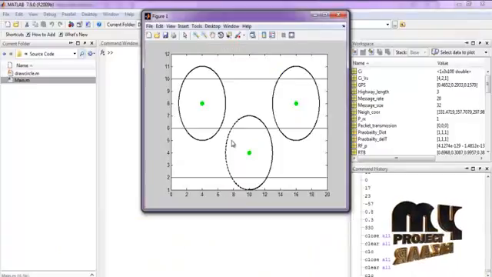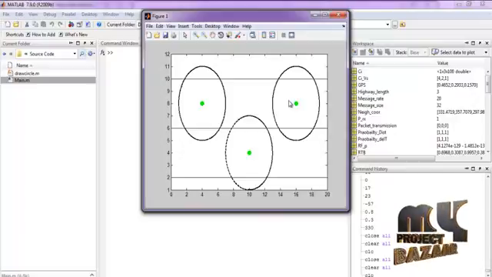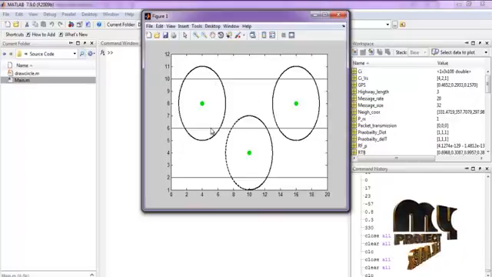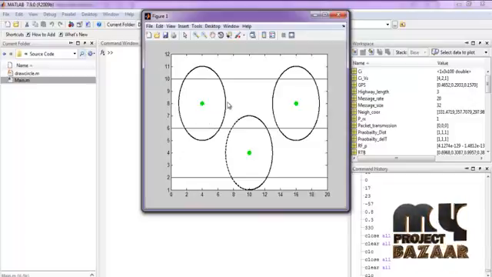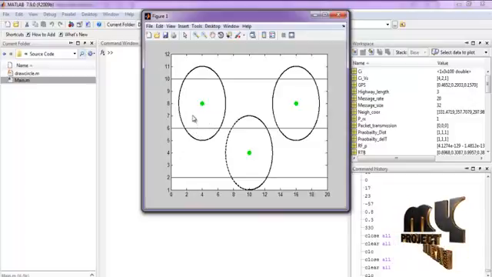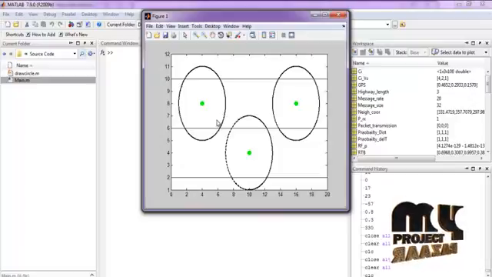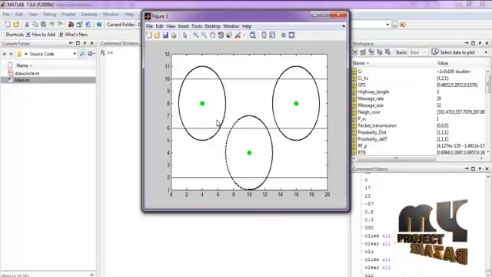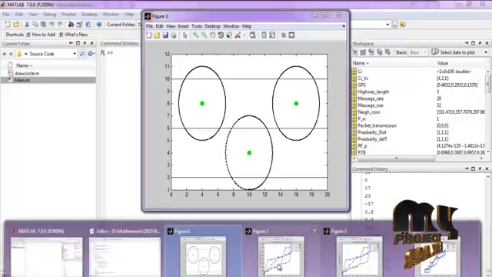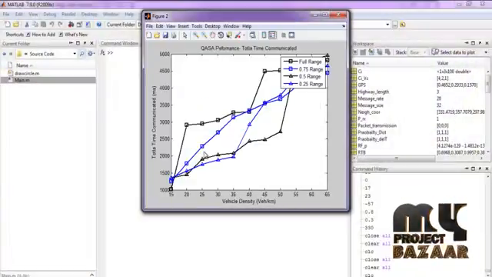This is the vehicle representation. Green color nodes represent the vehicles, and the black color circle indicates the communication range of the vehicles. If any vehicle comes within the communication range, then the communication between those vehicles will be performed. This is the performance analysis graph.